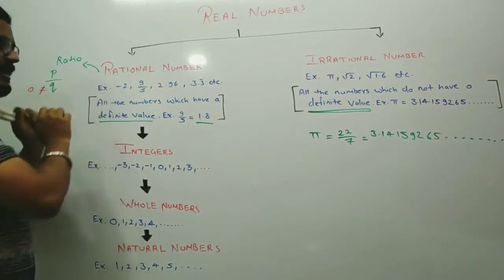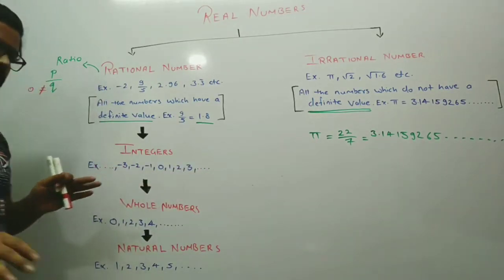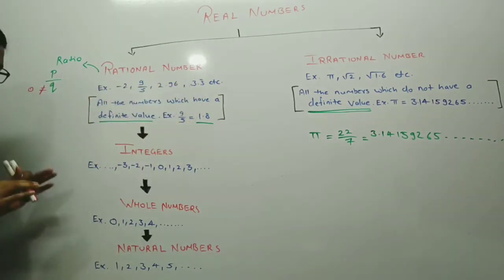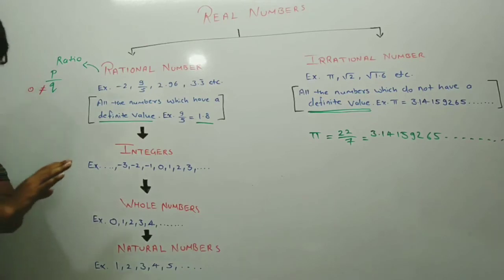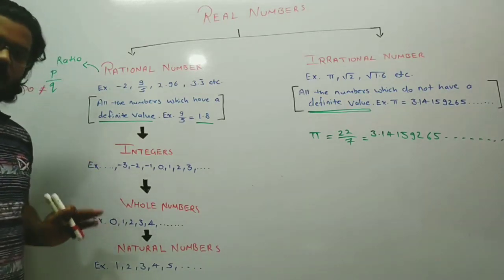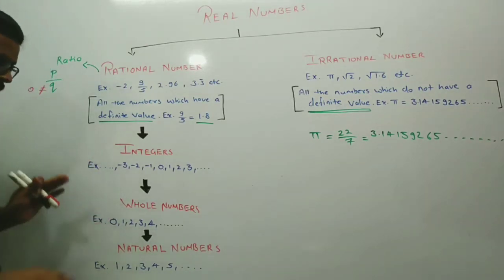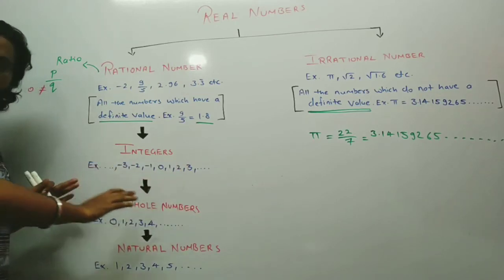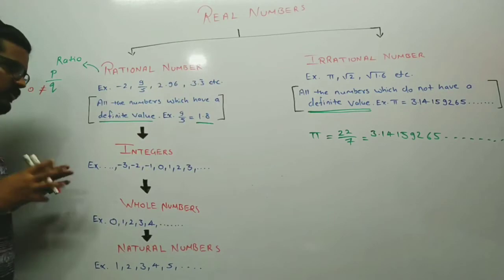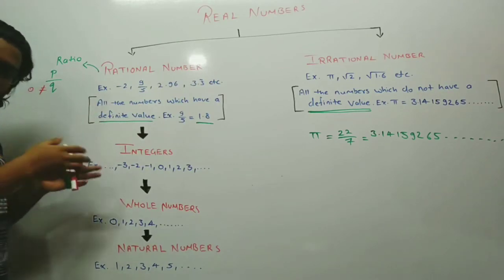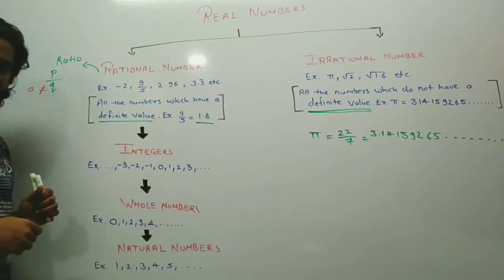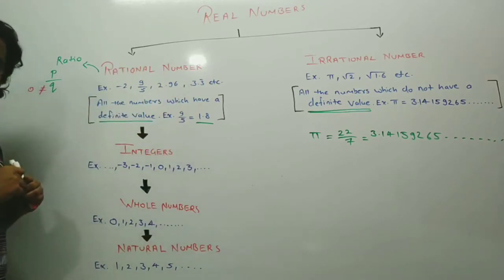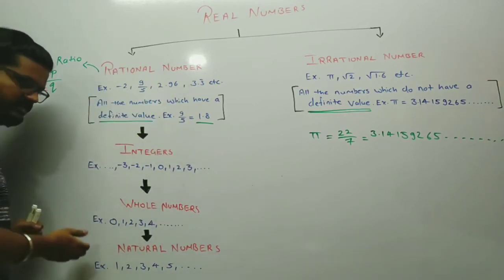So a rational number contains all the numbers: ratios, decimals and integers. But integers do not have a ratio or decimals. They have perfect values, say -3, -2, -1, 0, and so on. And when you get inside the integers, there are whole numbers. Whole numbers are all the numbers starting from 0 till infinity. And within whole numbers are the natural numbers.